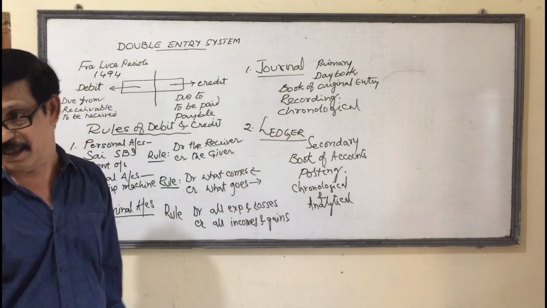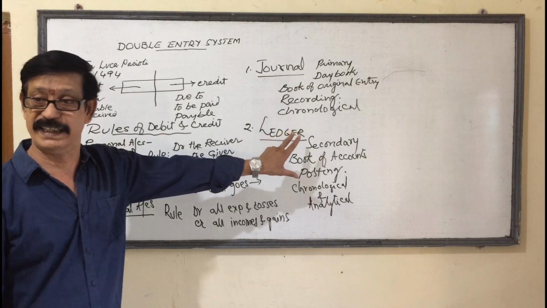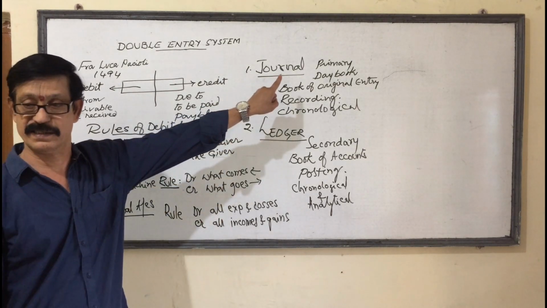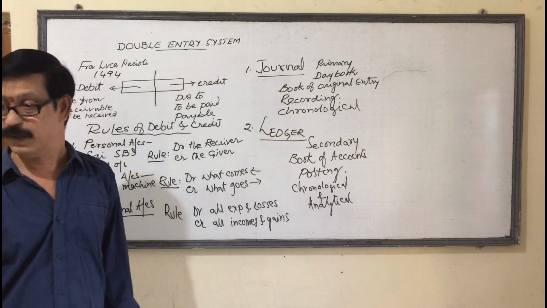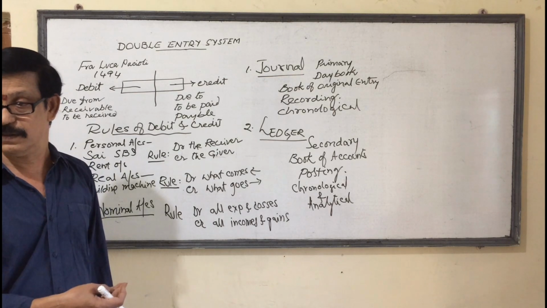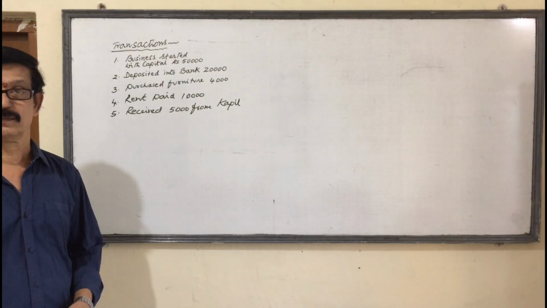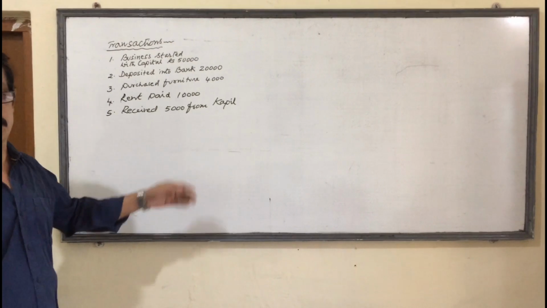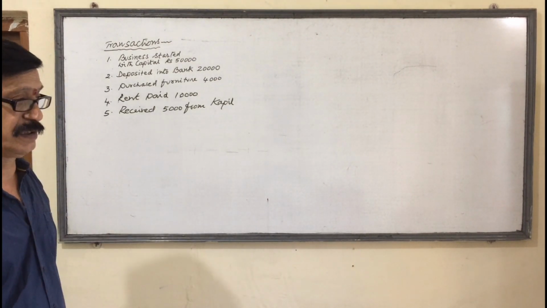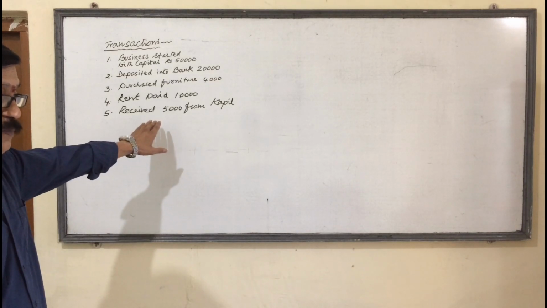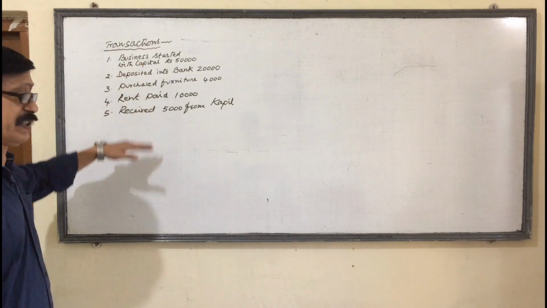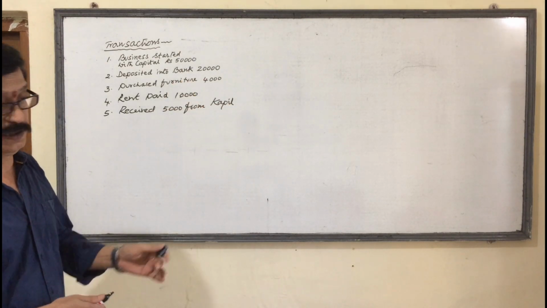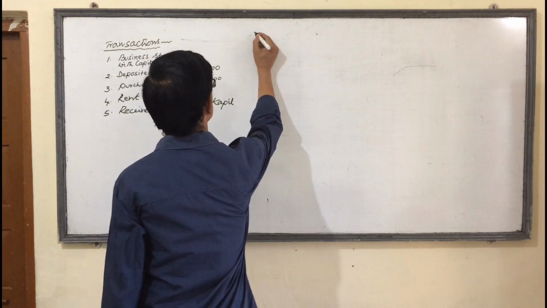Once again, journal and ledger, two books are maintained. These books are maintained according to rules. Three rules we have to follow when entering the transactions in journal and ledger. Okay, clear? Well, I just explained the rules of debit and credit and what the double entry system is. Now I have given certain transactions here, and they are now to be entered into the journal. I am explaining the process of how to enter.